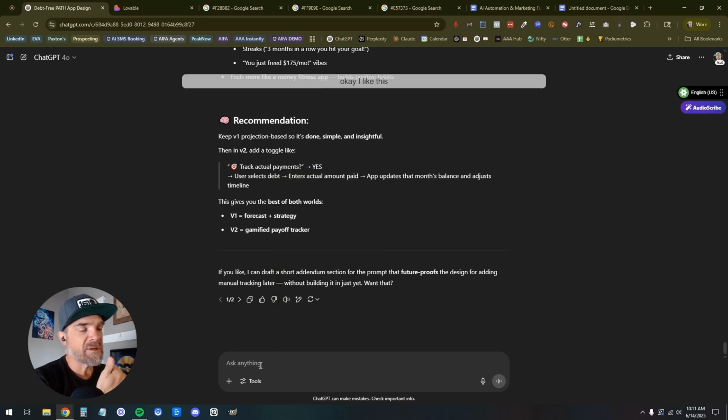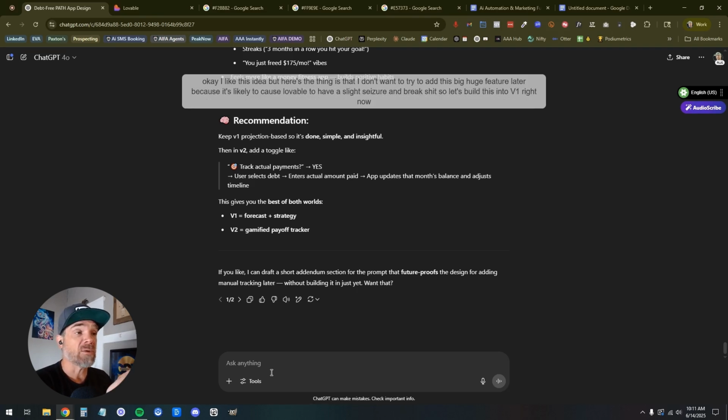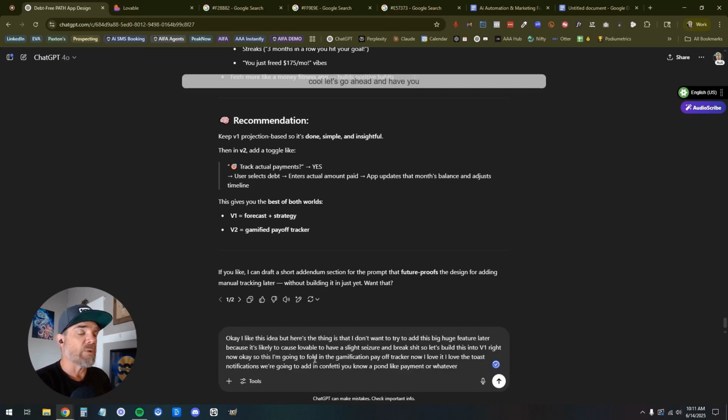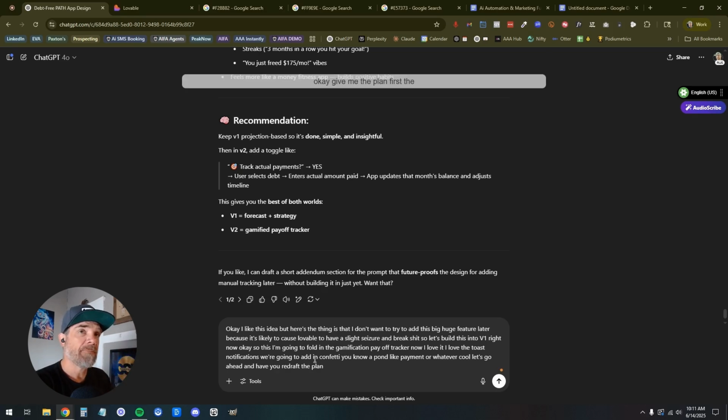Okay, I like this idea, but I don't want to add this huge feature later because it's likely to cause Lovable to have a slight seizure and break things. So let's build this into V1 right now. I'm going to fold in the gamification payoff tracker now. I love the toast notifications. We're going to add in confetti upon debt payment. Let's have you redraft the plan. Give me the plan and the recap first. From there, we're going to do the prompt.